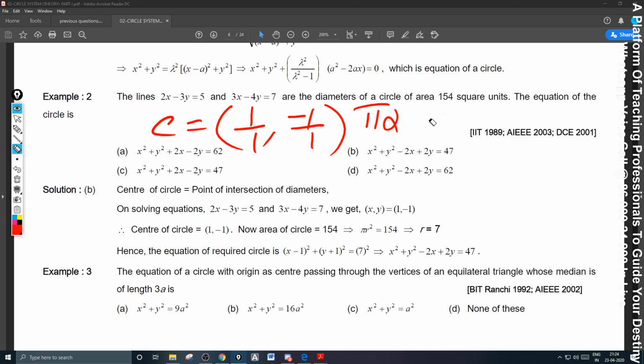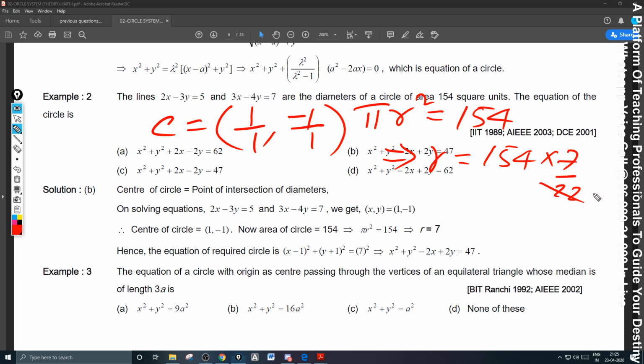Simple question only: pi r square is equal to 154. We need the radius. r square is equal to 154 into 7 by 22. So this goes 2 times... 14 times, that means it goes 7 times here, 7 into 7. So r is equal to 7 and the center is 1, minus 1.